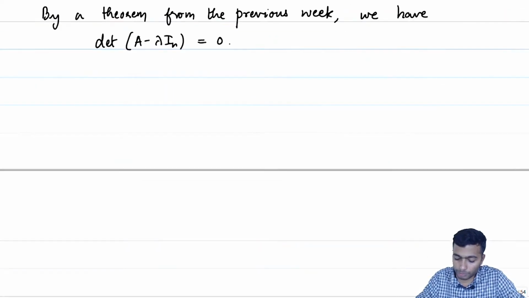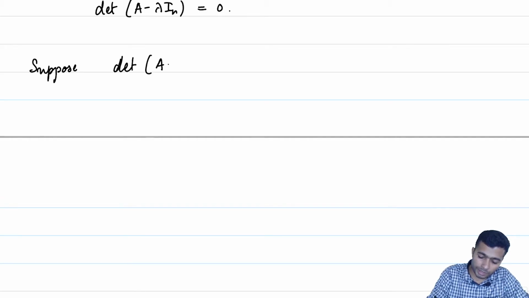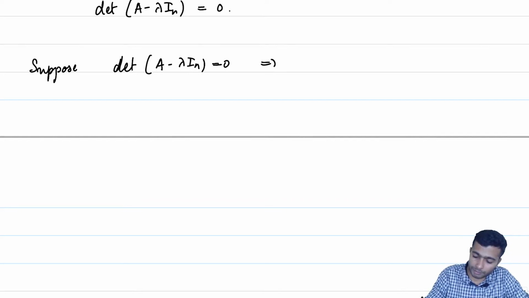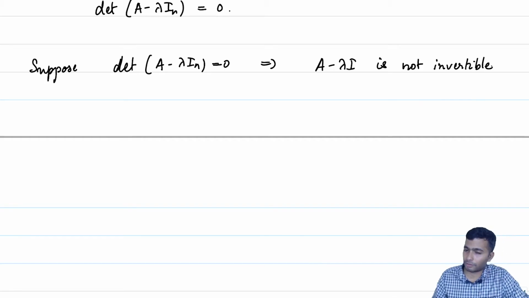Now, let us try to prove the converse. So, suppose, yeah, it is just the backtracking of the argument. Suppose A minus lambda In has determinant 0, that implies that A minus lambda In is not invertible, and if it is not invertible, it is not injective, because here invertibility and injectivity are the same, it is finite dimensional.